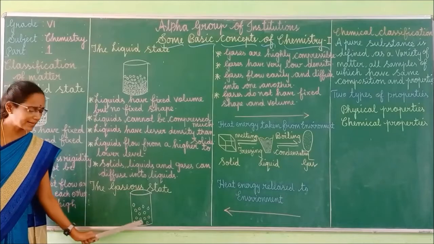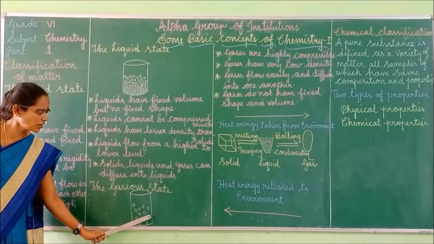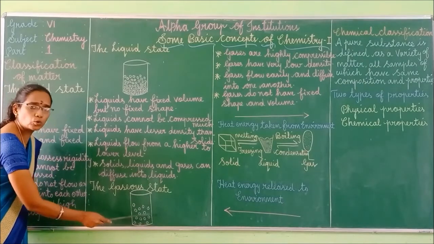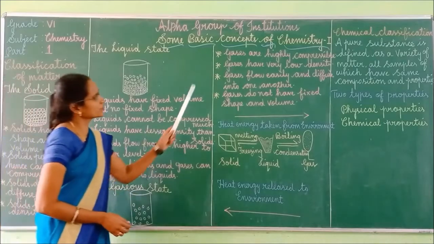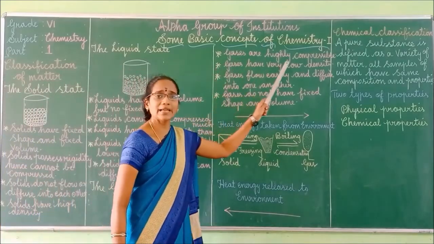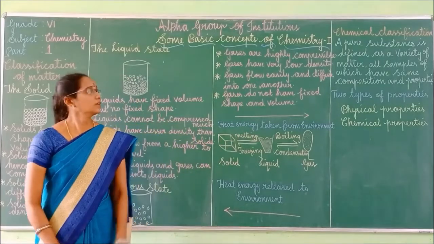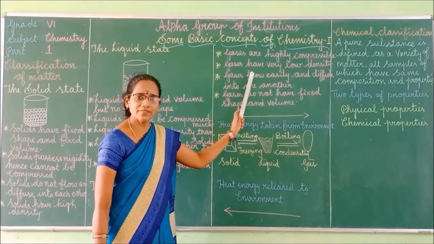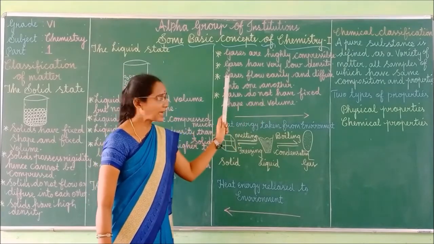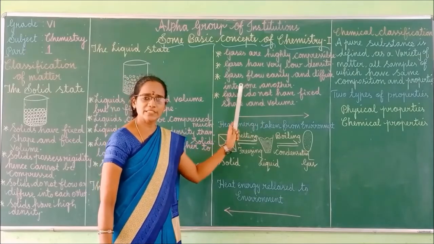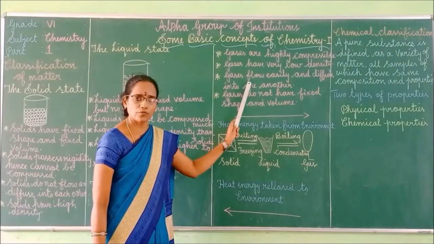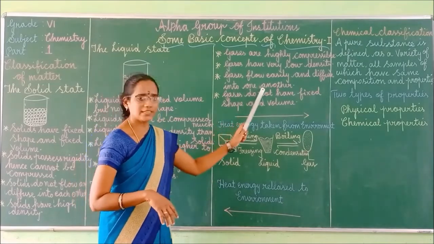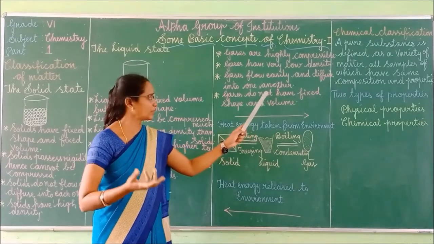If you look at the diagram, here the gaseous molecules are very loosely packed. If you see the properties, gases are highly compressible. Gases have very low density. Gases flow easily and diffuse into one another. This also you know very well, isn't it? Gases flow easily, they spread everywhere and diffuse into one another. Diffuse is nothing but spreads everywhere.